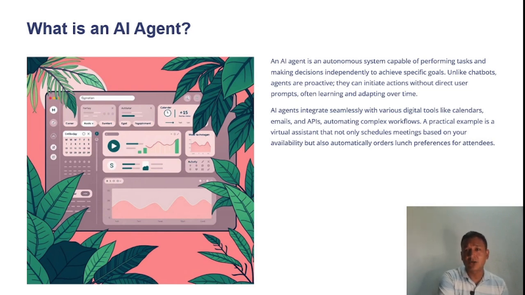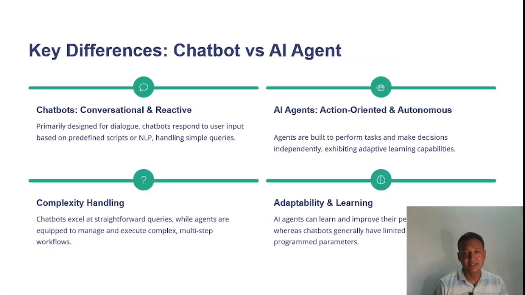AI agents are autonomous systems capable of performing tasks and making decisions independently to achieve some goals. So AI agents will do their work on their own. We just need to create them, and they also work seamlessly on various digital tools like calendars, emails, APIs, and automate complex workflows. So this is a basic difference.